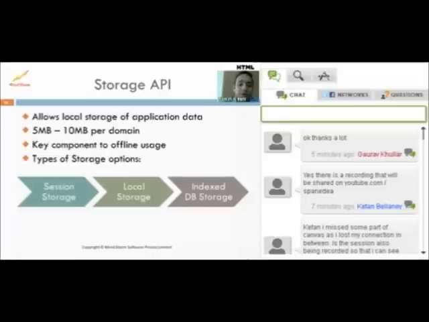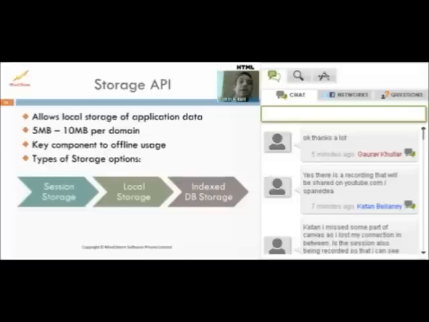And IndexedDB storage is a more heavy-duty form of it. If you're looking at using databases with tables and things like that, you can go for the IndexedDB storage also. But while working with this, keep in mind that you need to identify what your application needs to store to bring a completely offline experience to reality. For example, if people are going out in the field taking down work orders, it's likely that they may not have a network connection.